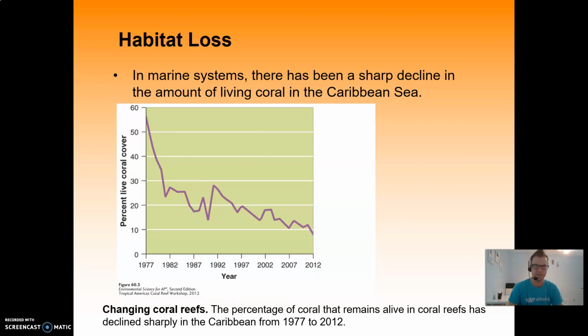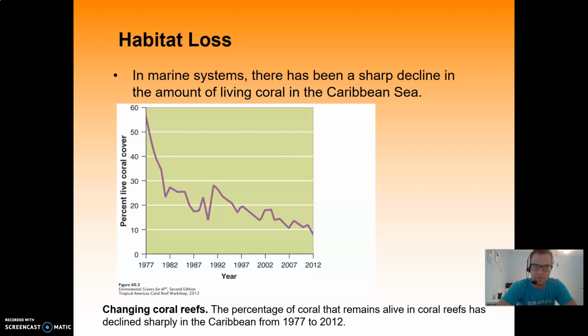In marine systems, there's been a sharp decline in the amount of living coral in the Caribbean Sea. So if you look from 1977 to 2012, you can see that the amount of living coral has declined. And coral reefs are the world's most biodiverse aquatic ecosystems. So it seems like a lot of the places that have the most biodiversity are a lot of the places we exploit.